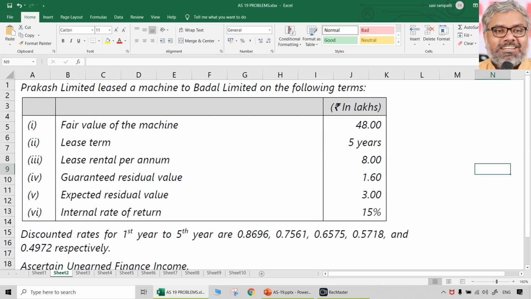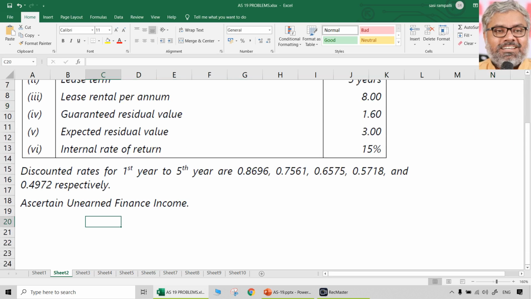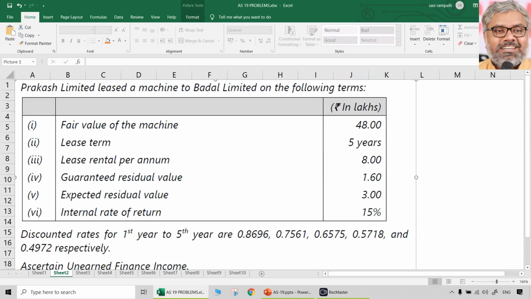Now look at another question. This looks from the point of view of lessor. Why? For lessor only there will be unearned finance income, because this question is asking unearned finance income. So lessor point of view, definitely. Let us look at the data first. Prakash Limited leased a machine to the Badal Limited on the following terms.